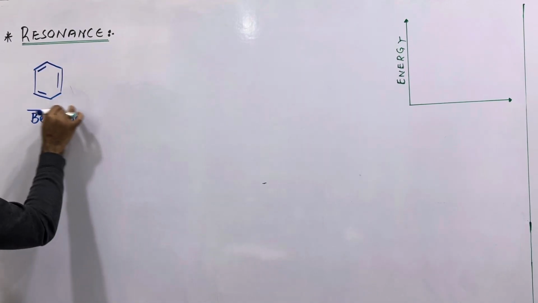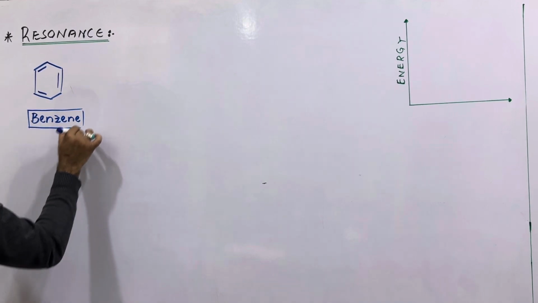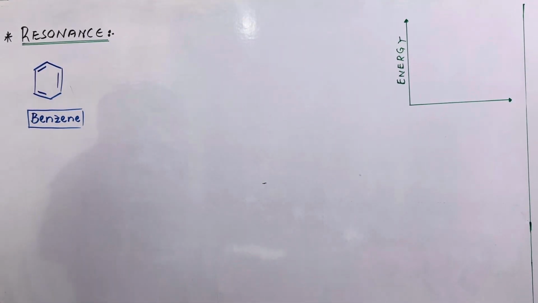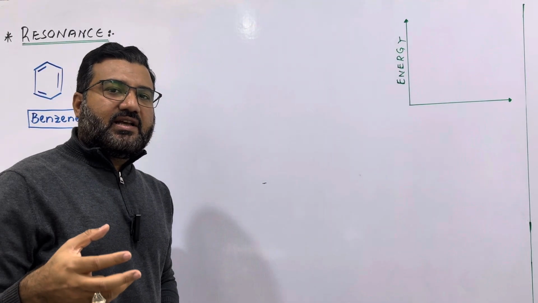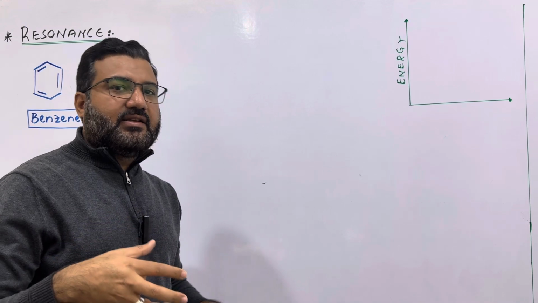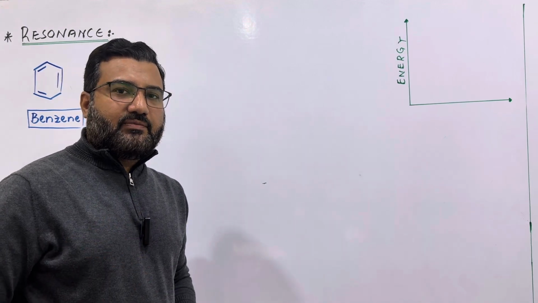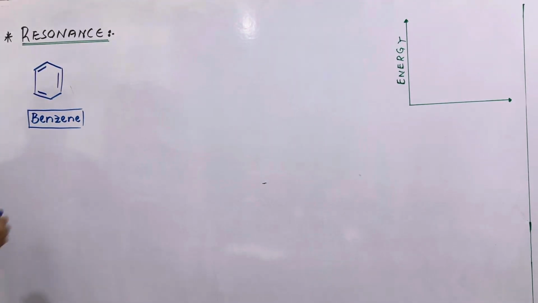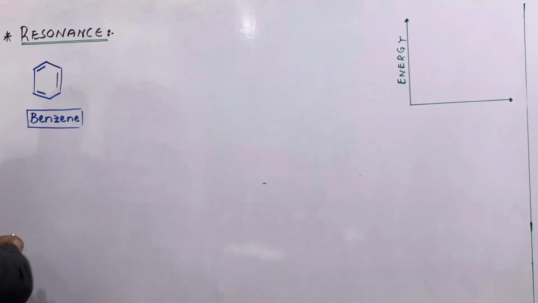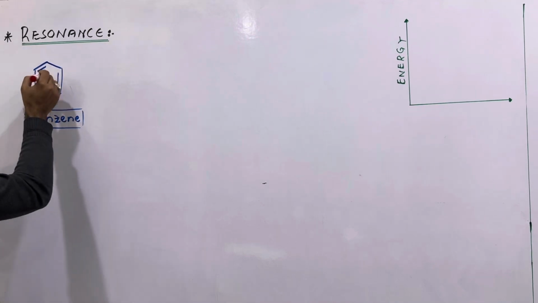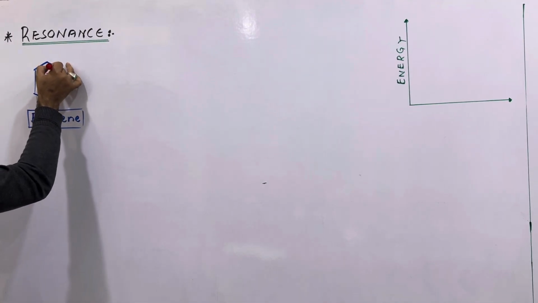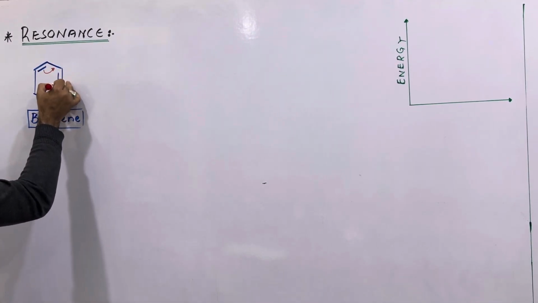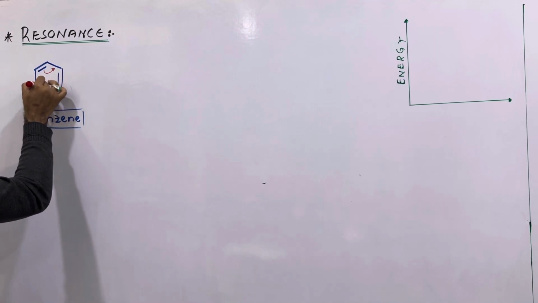Now, this one is a proposed structure of benzene. But we know in benzene, the delocalization of electrons takes place. The electrons are not localized between any two carbon atoms, but they keep on moving in the whole molecule. So, due to delocalization of the electrons, these pi bonds may be shifted, something like this.